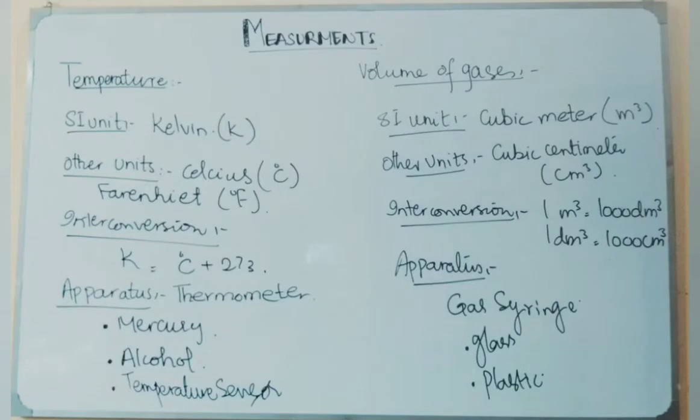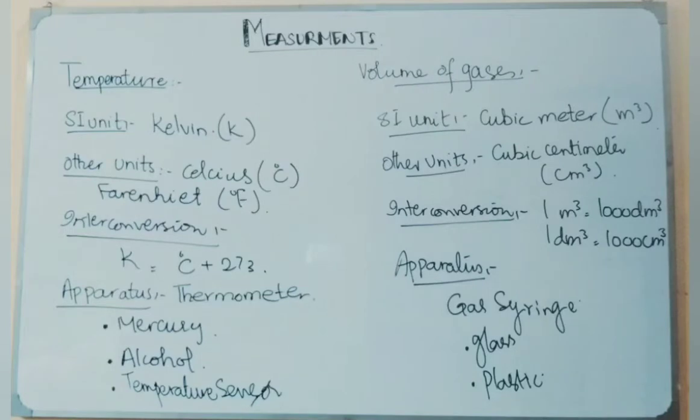The next physical quantity is the volume of a gas. As the name shows, it is the volume we are measuring, so the SI unit is the cubic meter. Other units are the cubic centimeters and cubic decimeters as well. In order to convert these units into each other, we should know that 1 cubic meter is equal to 1000 decimeter cube and 1 decimeter cube is equal to 1000 centimeter cube. That is what you can note down from the board.